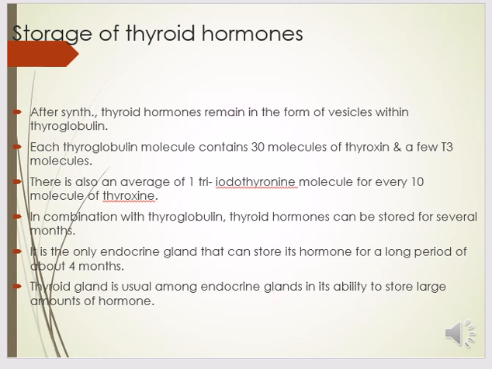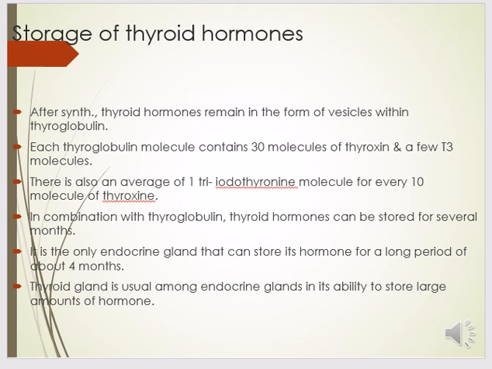And how are these hormones stored? Storage of thyroid hormone: after synthesis, thyroid hormone remains in the form of vesicles within the thyroglobulin. Each thyroglobulin molecule contains 30 molecules of thyroxine and a few T3 molecules. There is also an average of 1 triiodothyronine molecule for every 10 molecules of thyroxine. In combination with thyroglobulin, thyroid hormone can be stored for several months. It is the only endocrine gland that can store its hormone for a long period of about 4 months.